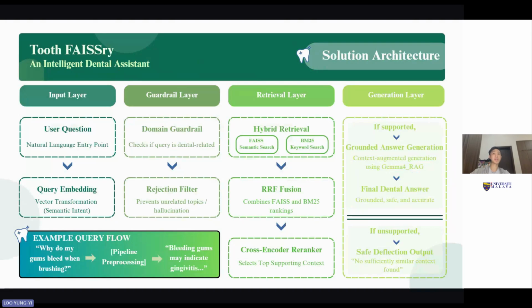BM25 looks for the exact words. Then we use reciprocal rank fusion to combine them. But we don't just stop there, we run it through a cross-encoder re-ranker. This acts as a ruthless editor, picking only the absolute best supporting context. Finally, we pass the context to Gemma 4. Gemma 4 generates the answer, a grounded, safe, accurate answer.